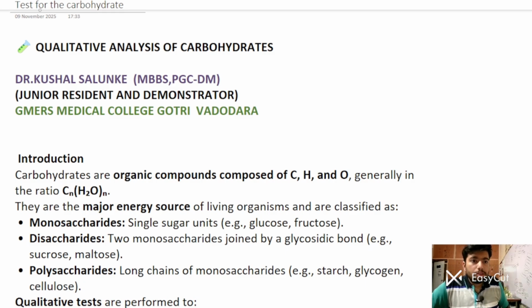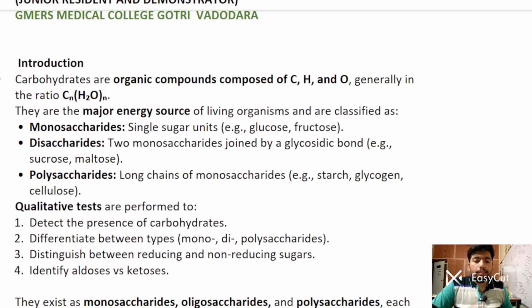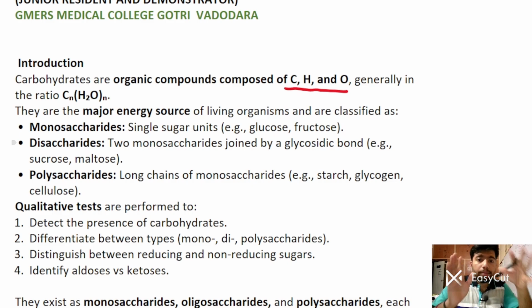So what do you know from your theory classes, what are carbohydrates? Carbohydrates are organic compounds composed of carbon, hydrogen and oxygen, generally in a ratio of Cn(H2O)n. Carbon and water molecules are the same in number, and hydrogen will be double the number of carbon. So they are a major source of